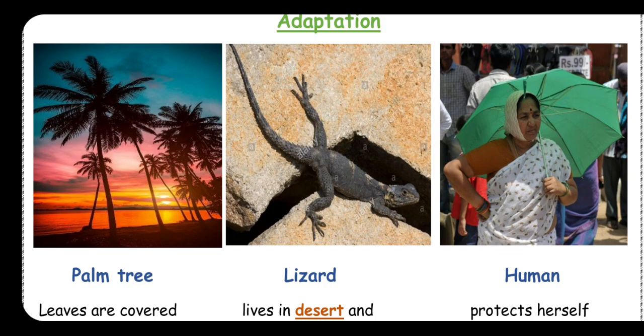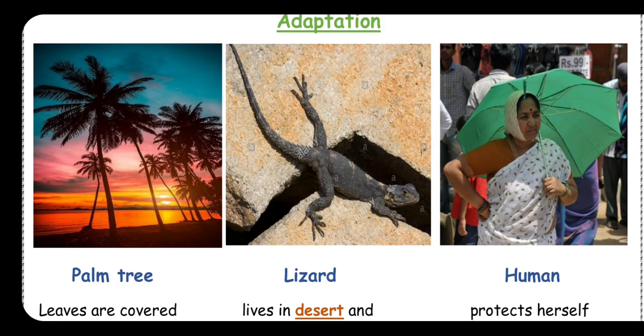In the second picture, we have an animal. And in the last picture, we have a human. You have to know that all living organisms can do something to stay alive in the different conditions in the environment.